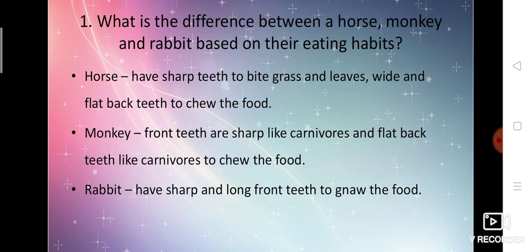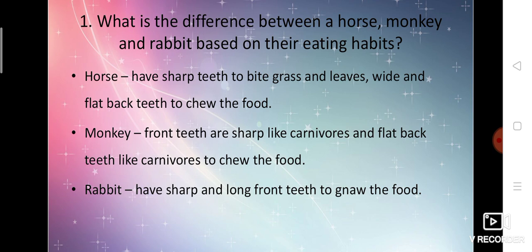If you take a horse, they have sharp teeth because they mostly eat grass and leaves. With the help of sharp teeth they eat grass and leaves, and they have wide and flat back teeth. There are some teeth at the back side which are very wide and flat. Why? To chew the food.